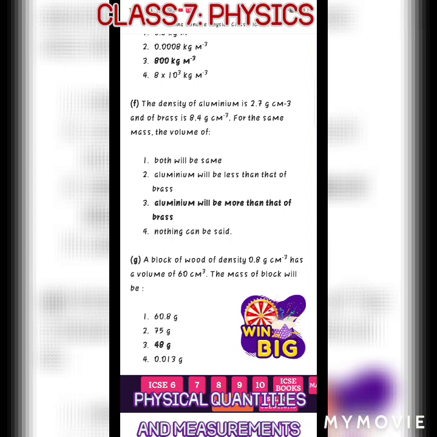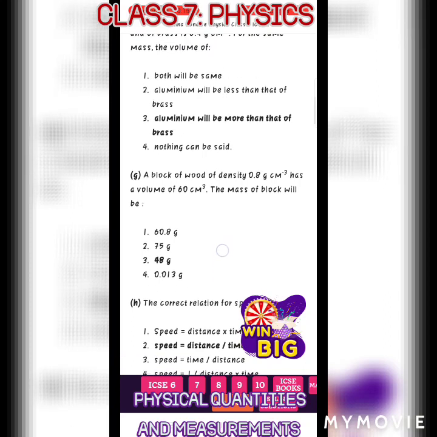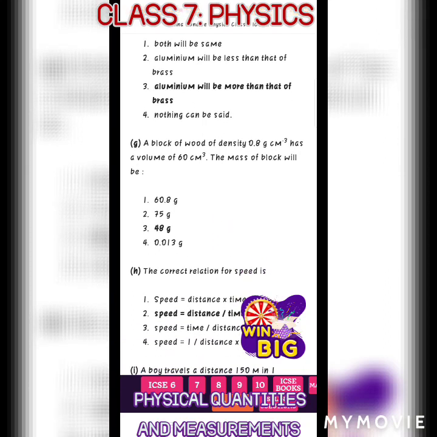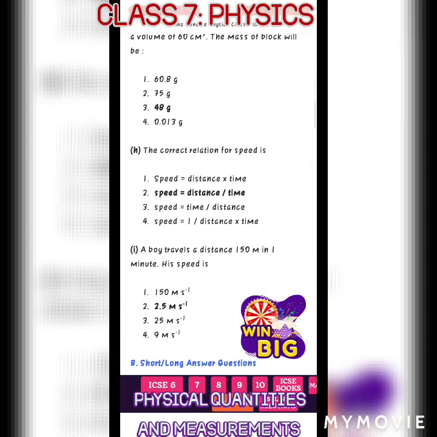For the same mass, the volume of aluminum will be more than that of brass. Then number G, a block of wood having density 0.8 gram per centimeter cube has a volume 60 centimeter cube. The mass of the block will be, correct answer number 3, that is 48 gram.